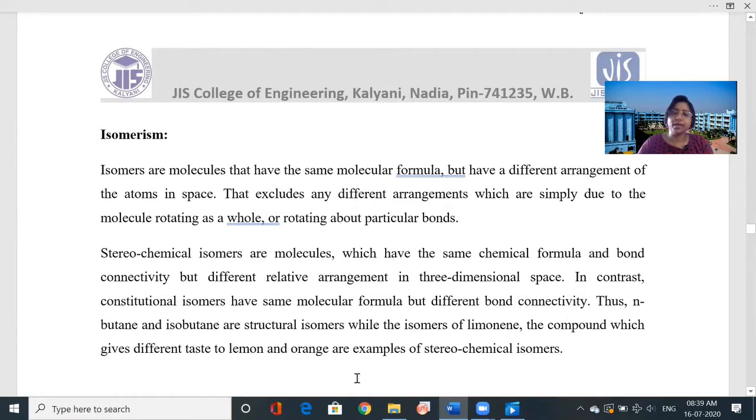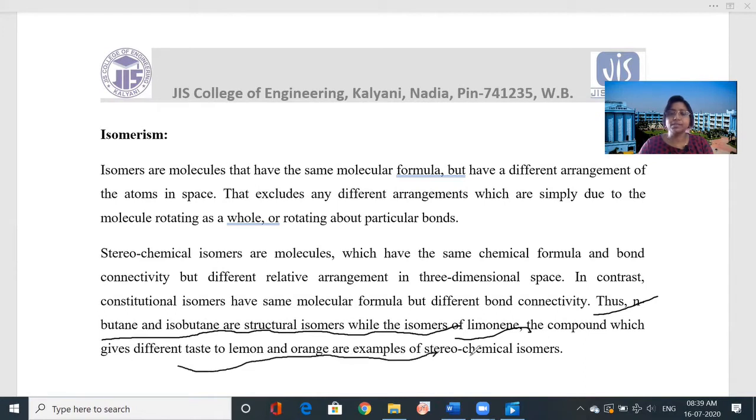Thus, n-butane and isobutane, okay, so see here. n-butane and isobutane are structural isomers, while the isomers of limonene, the compound which gives the different taste of lemon and orange, are examples of stereochemical isomers.